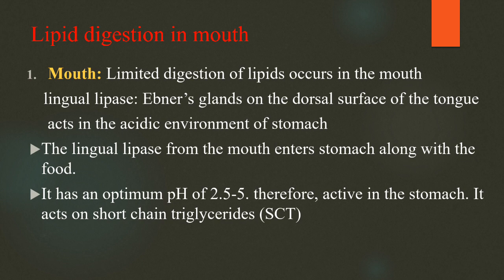The lingual lipase enters the stomach along with the food. It is active at a pH of 2 to 2.5 to 5, so it is active in the stomach, where it acts on short chain triglycerides.